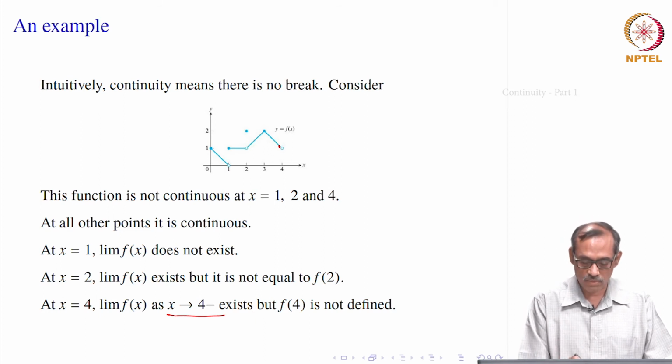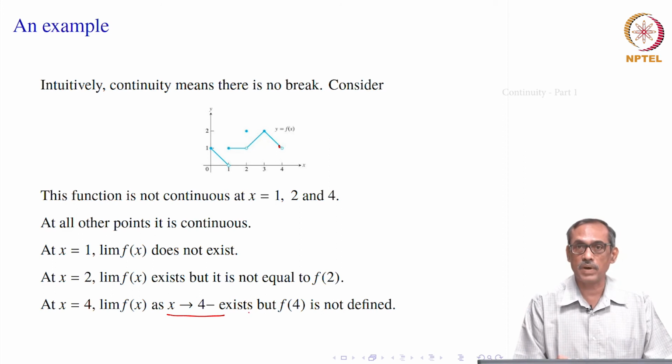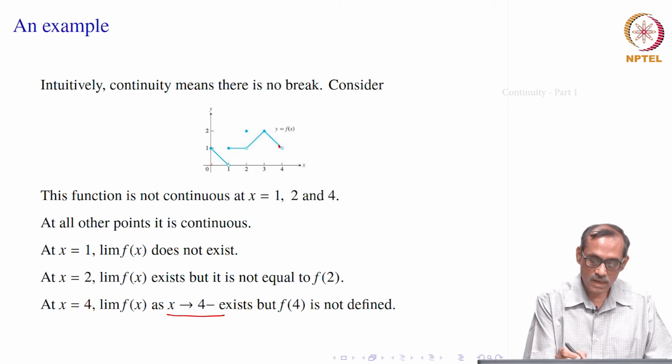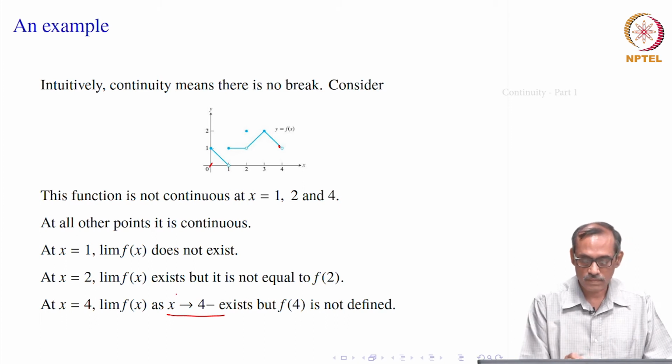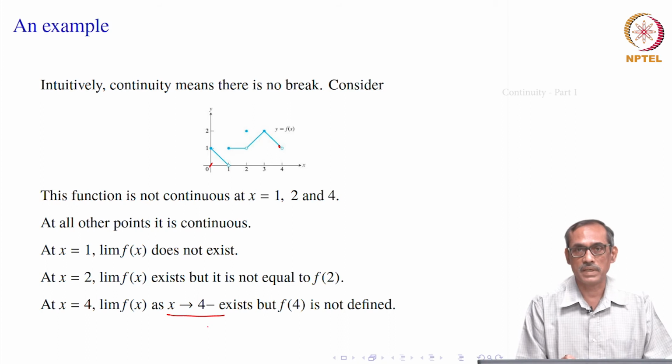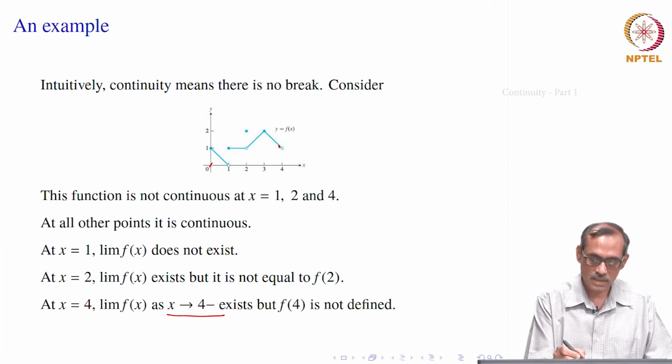So, you have to be cautious about the end points, because at those points one of the side limits may not exist. It is not exactly that it may not exist, it is not relevant, right. Only one of them we can define and possibly talk about. Like at the point 0, there is no notion of left side limit, it is only right side limit. Okay. But at that point f of 0 equal to 1 and the limit as x goes to 0 plus is also equal to 1.